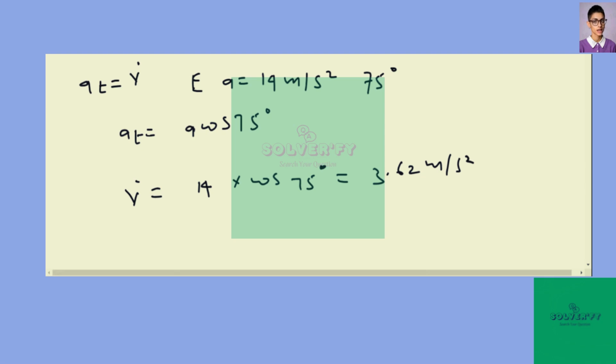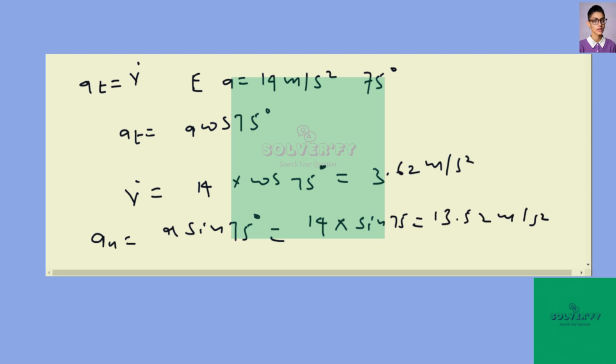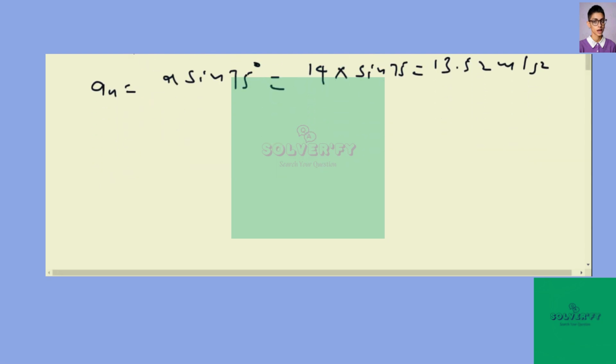And the normal component of acceleration at E is given by a times sine of 75 degrees, which is equal to 14 multiplied by sine of 75, which is equal to 13.52 meters per second squared, right?